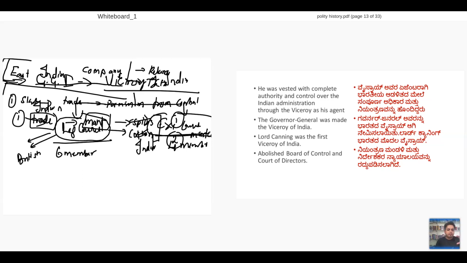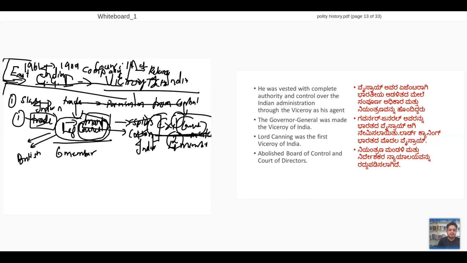So from 1861 till 1909, all the acts are called Councils Acts. Why? Because in these two councils there are continuous changes. That's why we call them Councils Acts. Clear?